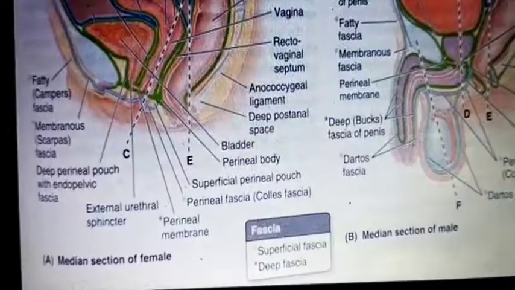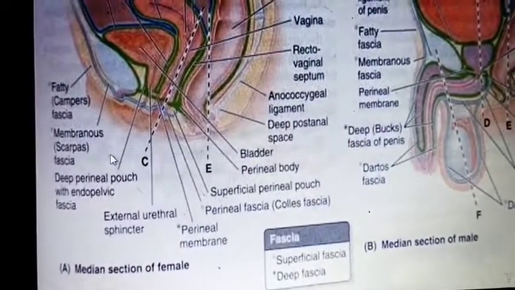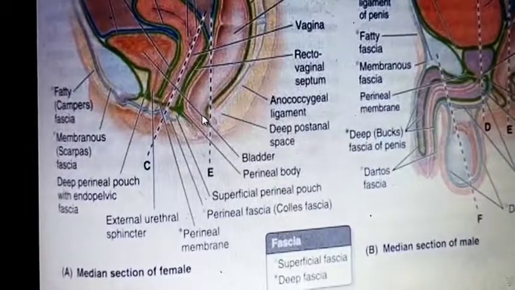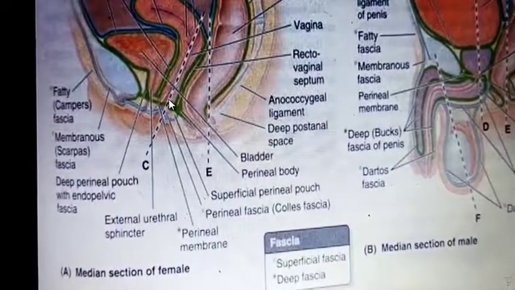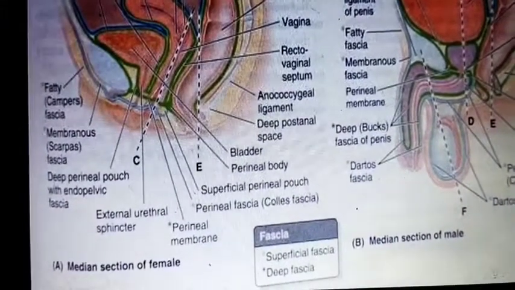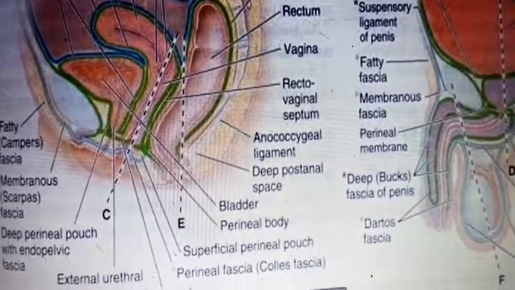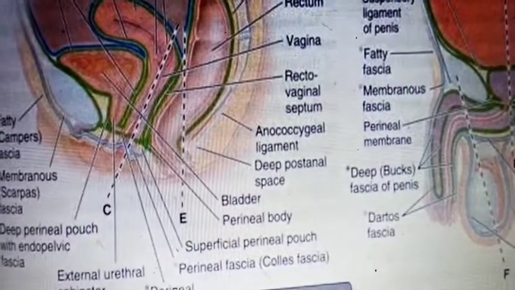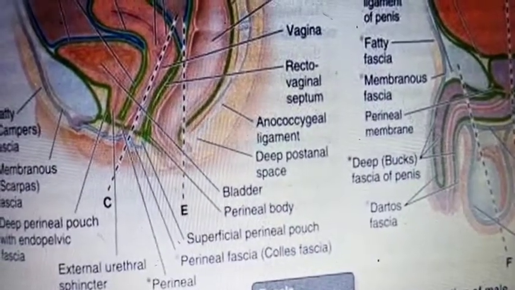This is the anal canal, and this is the lower part of the vagina in the female. Here you can see the fascia of Denonvilliers anteriorly and the fascia of Waldeyer posteriorly.